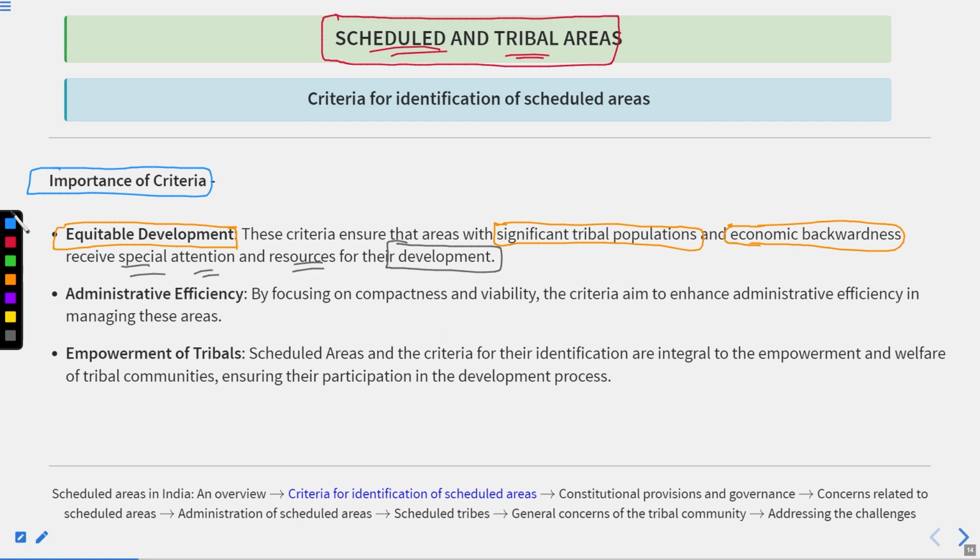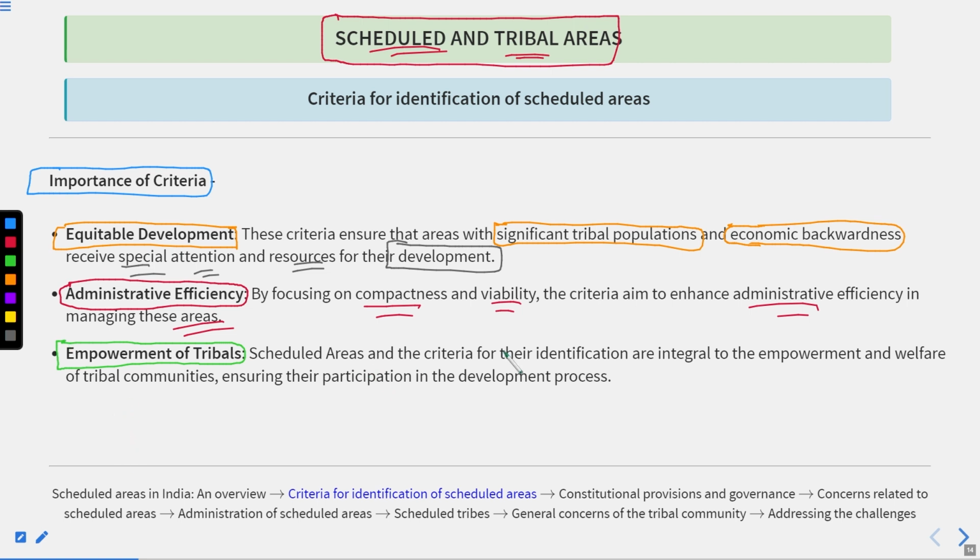Second thing is the administrative efficiency. Focusing on the compactness and the viability, the criteria basically aim to enhance the administrative efficiency in managing these areas. And the last is the empowerment of the tribals.